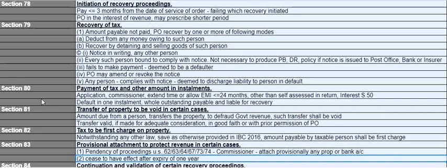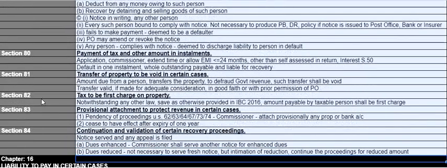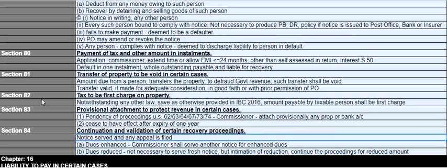Section 84 deals with continuation and validation of certain recovery proceedings. A notice is served, an appeal is filed, and in the appeal the dues are enhanced. Then the Commissioner has to serve another notice for the enhanced dues. And if a notice is served and you have filed the appeal, and in the appeal the dues are reduced, then there is no need to serve any fresh notice, but intimation of reduction has to be given to the recovery officer, and the proceedings will continue as they are for the reduced amount only.